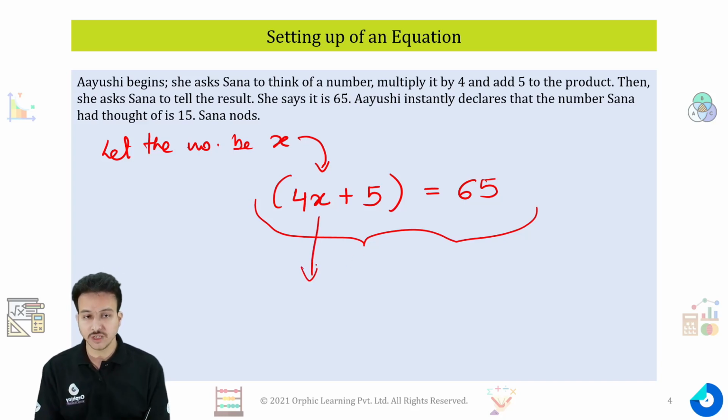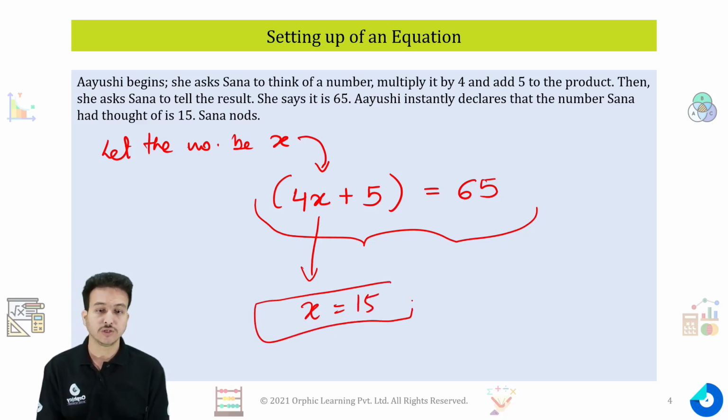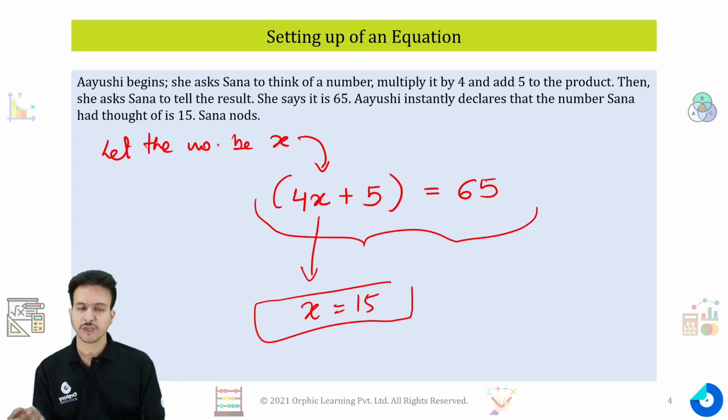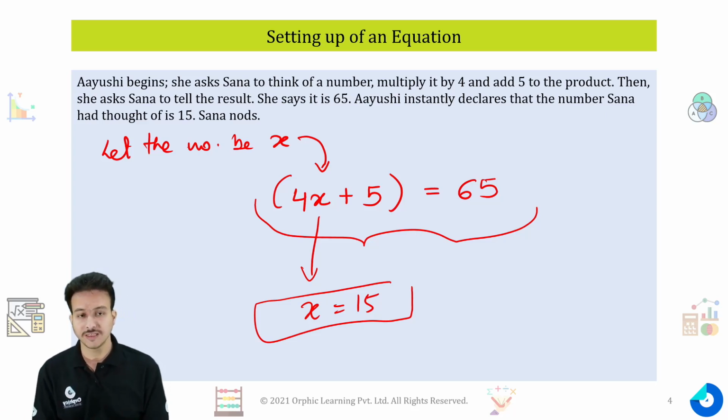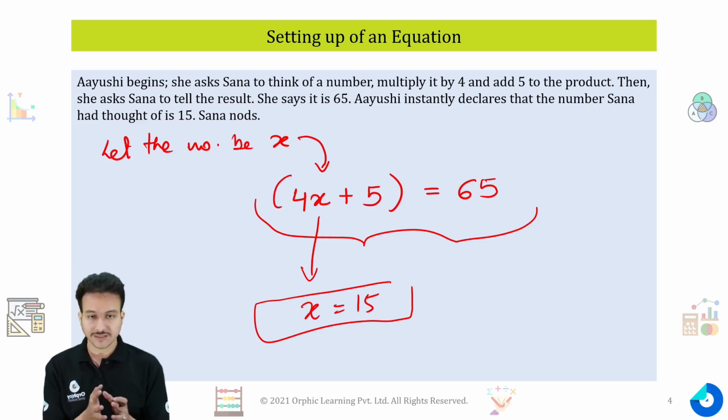If I solve this equation, I will get the answer of x as 15, and that's what Ayushi did. Ayushi solved this simple equation, and then she confirmed that the number she started with is 15. We will also learn how to solve such equations later in this video, but right now let's try to set up an equation for the given situation.